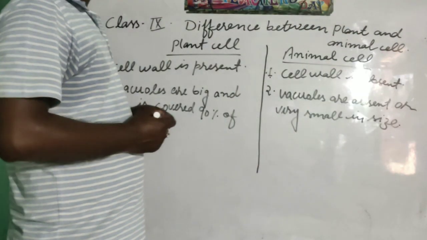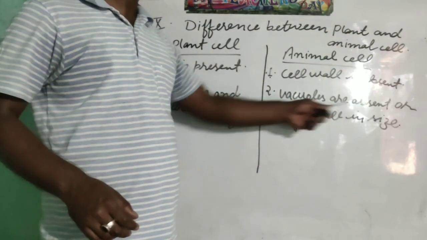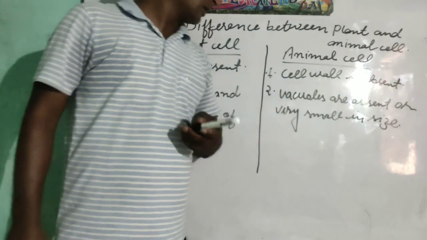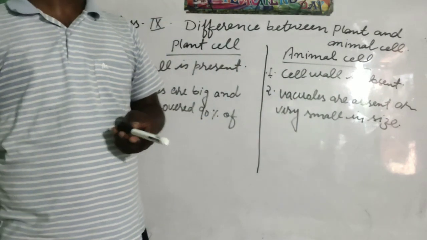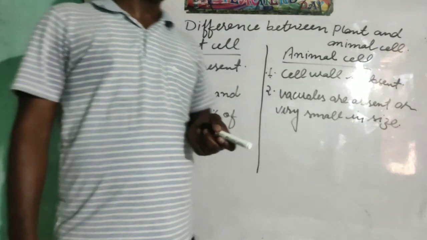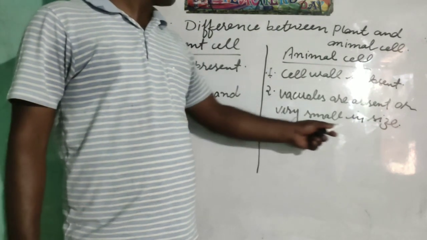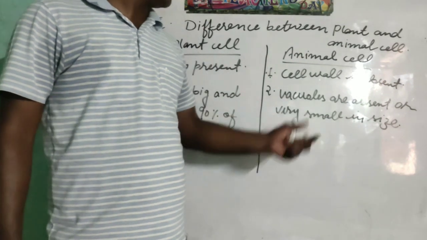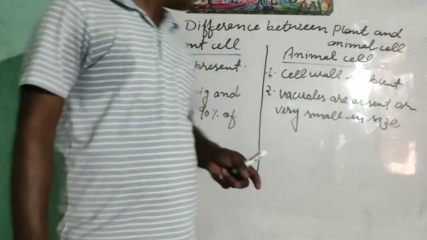In most animals, vacuoles are absent. But in some animals like amoeba, we have discussed that contractile vacuoles are present, and they are very small in size.